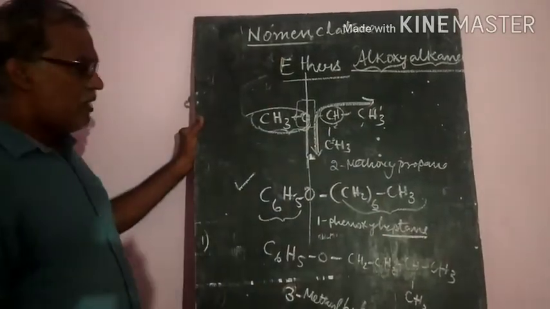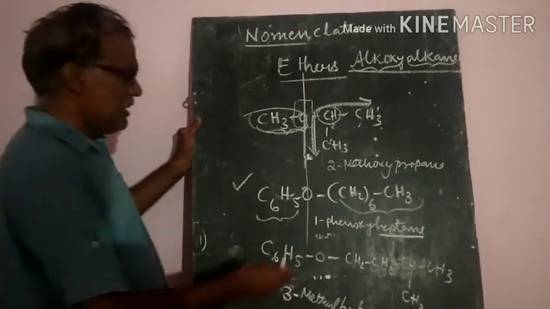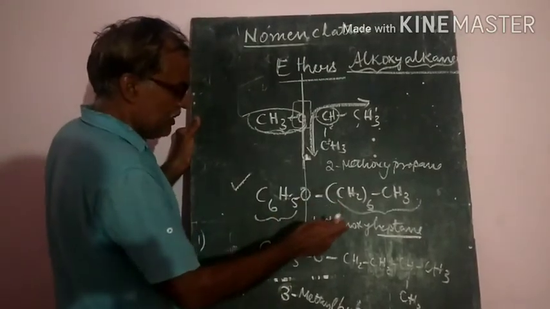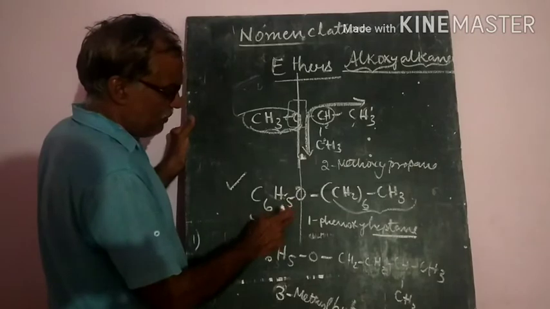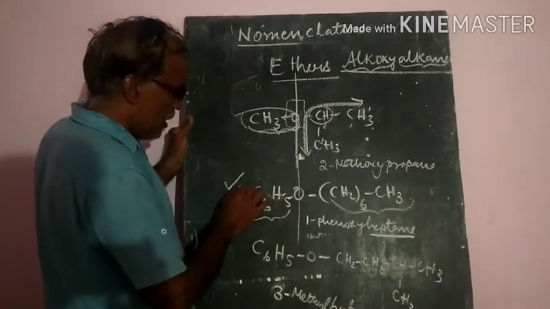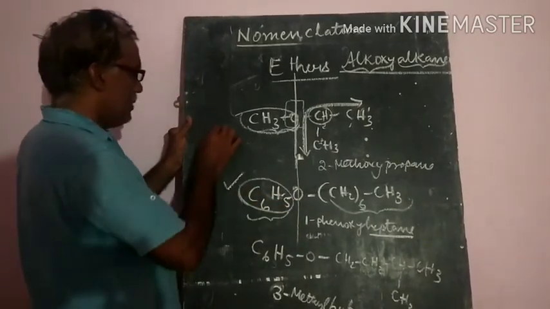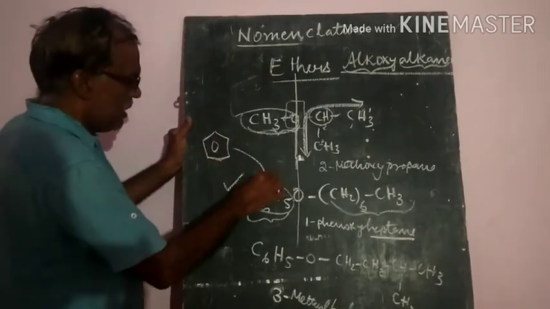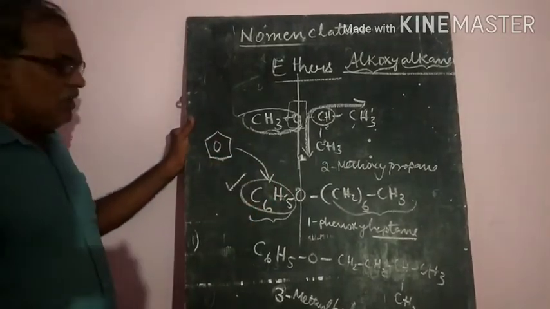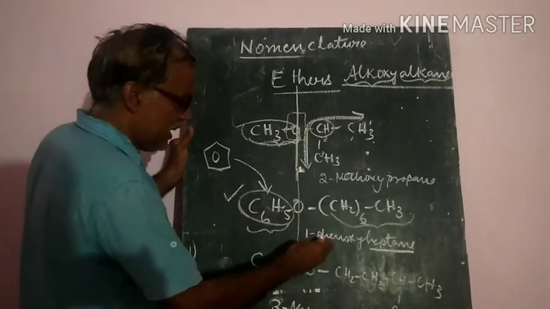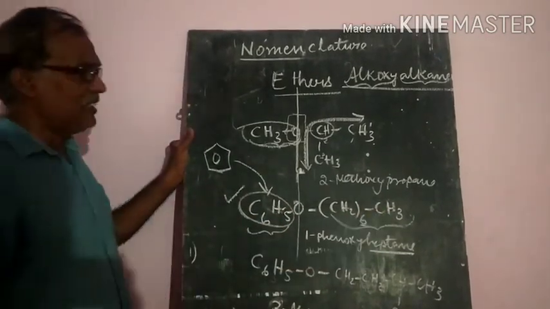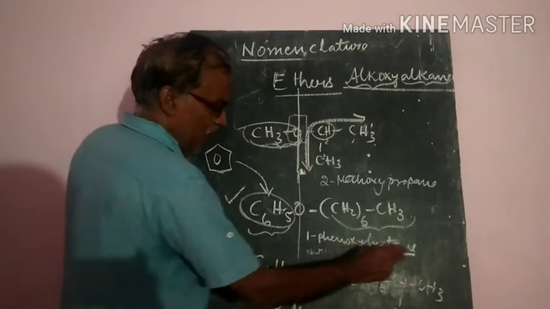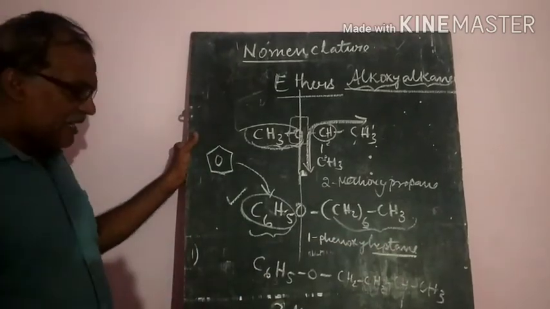It is attached at the first carbon atom, so 1-phenoxy. The phenyl group is benzene with one hydrogen less. So that is 1-phenoxyheptane. Like this, alkoxyalkane nomenclature is done.